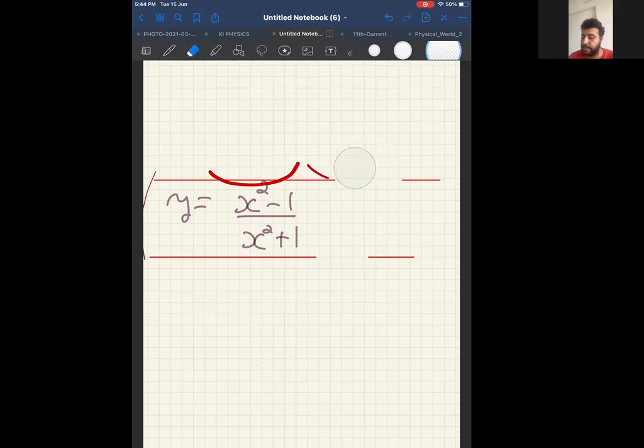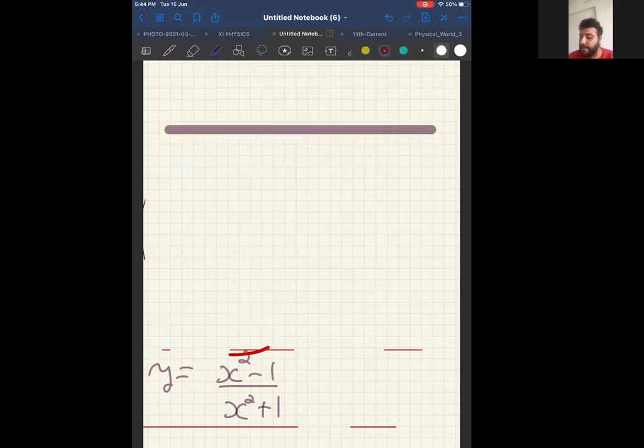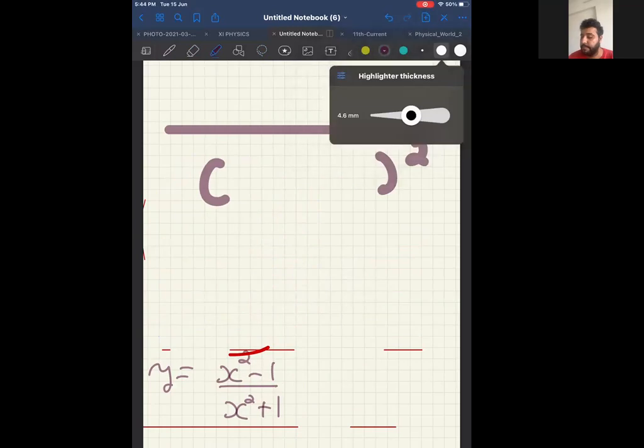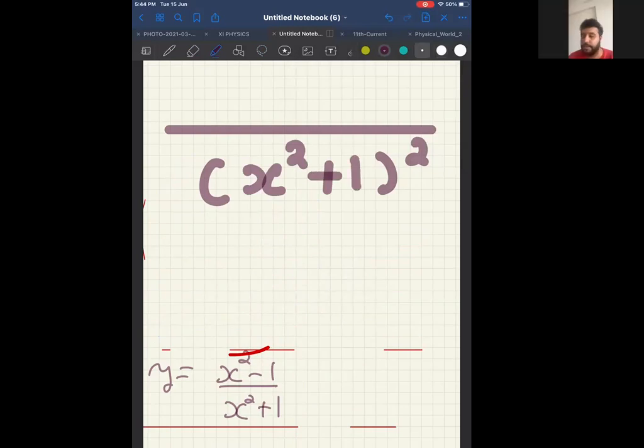Now the last one. It is x square minus 1 by x square plus 1. What I will do is, same formula, denominator square. So what is denominator square? X square plus 1, the whole square.